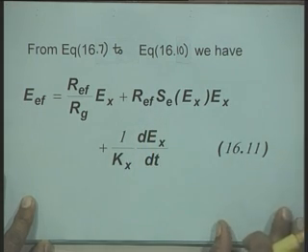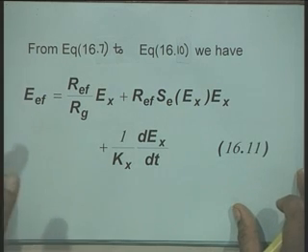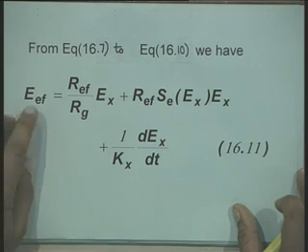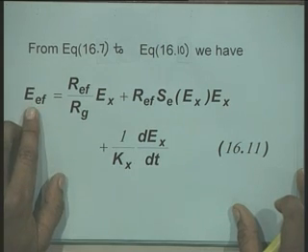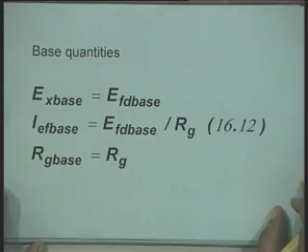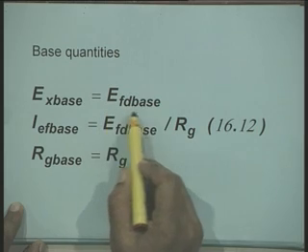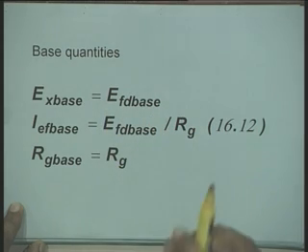Now, this equation is converted into a per unit system of equations. Therefore, what we need are the base values. The base voltage is chosen like this: Ex base is the same as EFD base, that is the field voltage which you apply.